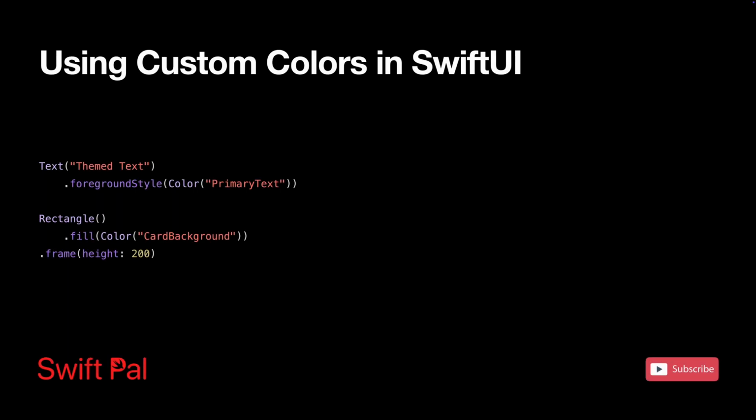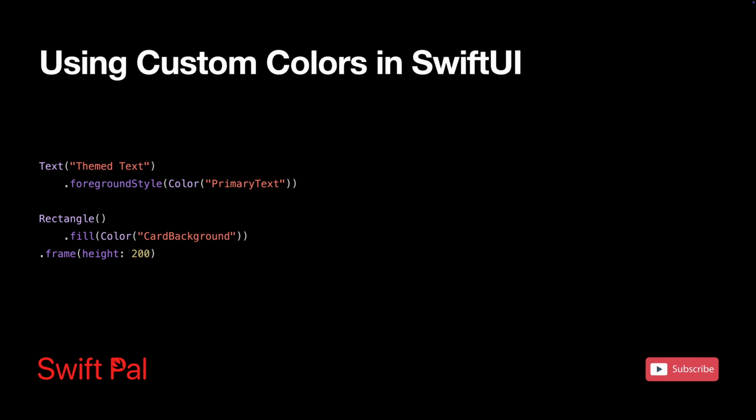Once you have defined colors in your asset catalog, SwiftUI makes them available through the Color initializer that takes a string name. The cool part happens automatically. SwiftUI checks the current appearance, light or dark mode, and uses the appropriate color variant from your asset catalog.